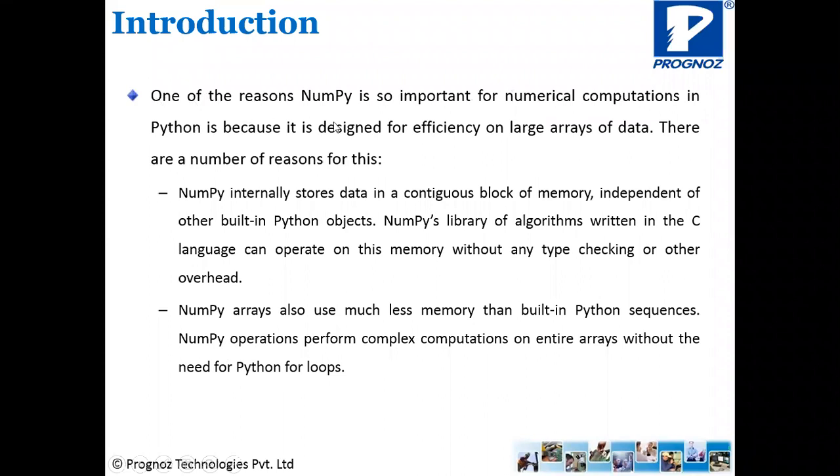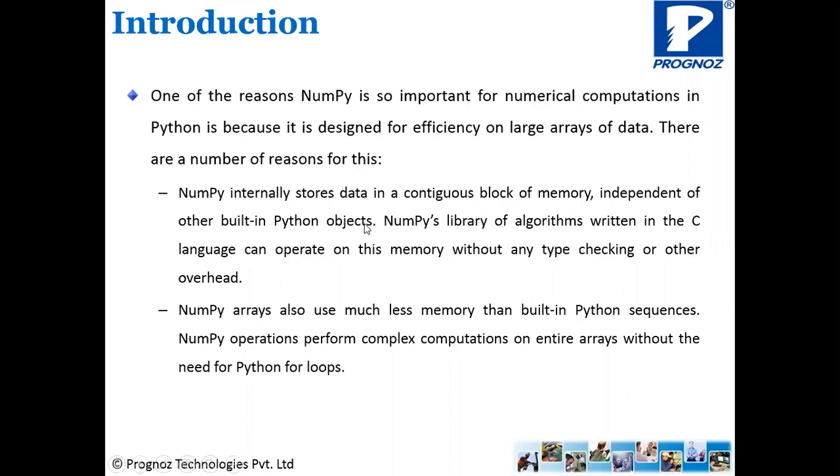One of the reasons NumPy is so important for numerical computations in Python is because it is designed for efficiency on large arrays of data. There are a number of reasons for this. NumPy internally stores data in a contiguous block of memory, independent of other built-in Python objects. So whenever you are storing data using a NumPy array, it will be stored in a contiguous memory block.